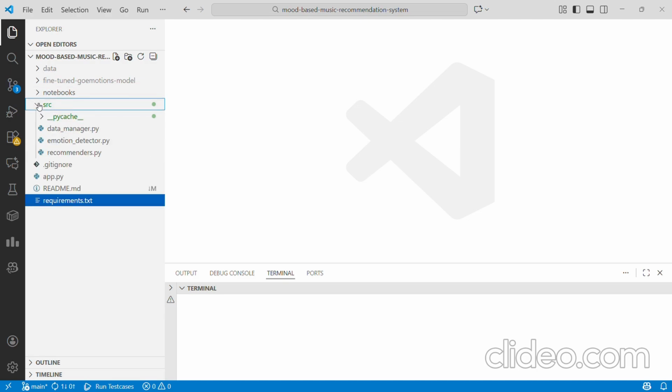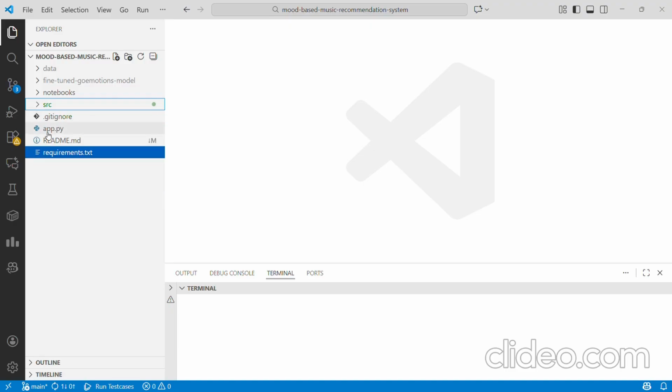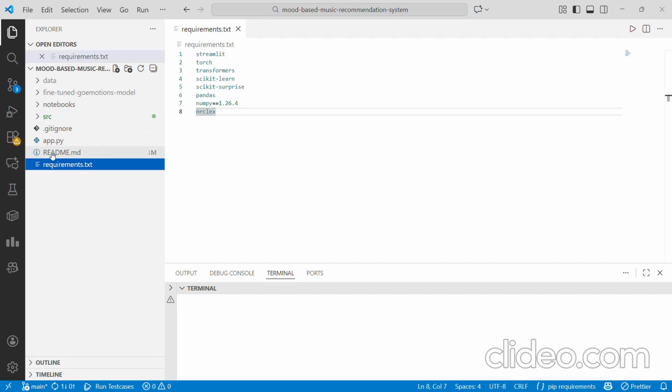I had tried to keep my project OOPS oriented, or object oriented programming related, so that all the essential things will be carried out through a function. This is beneficial if you don't want to do the same thing again and again and you want everything in a systematic order. Again, we have a readme file, which will contain a brief overall view of the project. And then at last we have this requirements.txt.